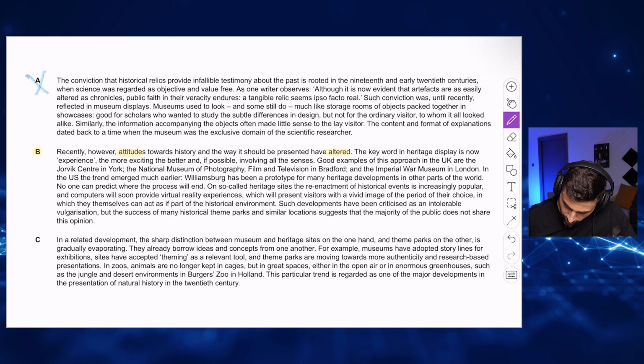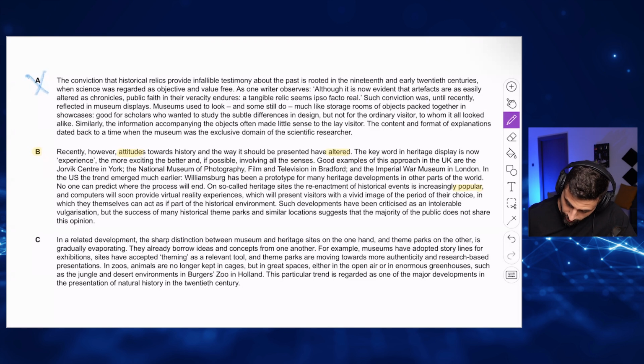No one can predict where the process will end. On so-called heritage sites, the reenactment of historical events is increasingly popular, and computers will soon provide virtual reality experiences which will present visitors with vivid images in which they themselves can act as part of the historical environment. Up until now, none of the headings that I read make sense.